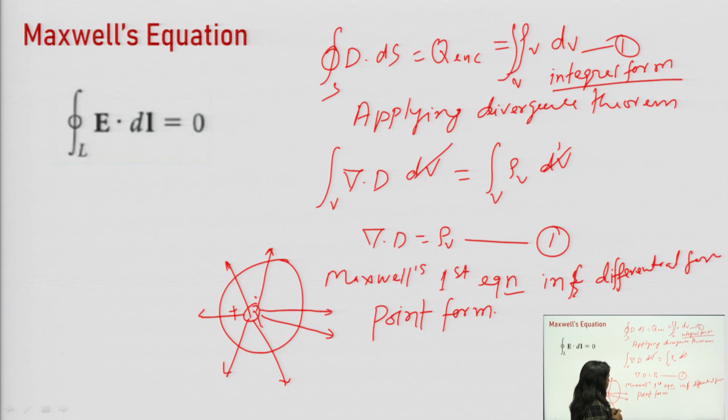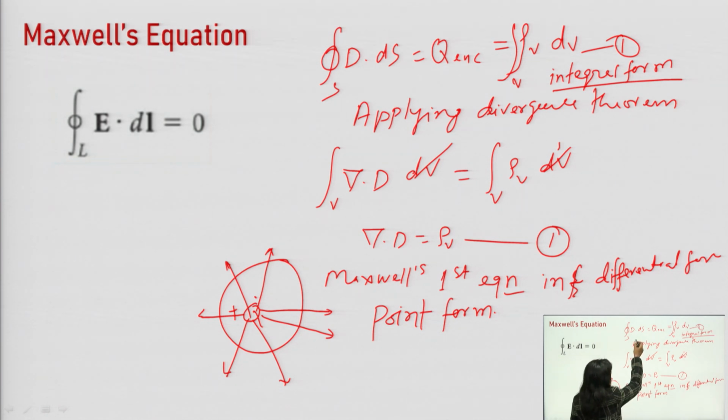And according to Gauss law, the total flux is equal to the total charge placed inside. This is the physical interpretation of Gauss law or Maxwell first equation. It relates the electric field and the charge which is producing it.